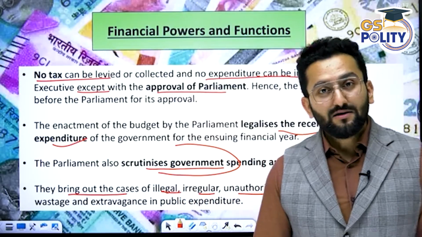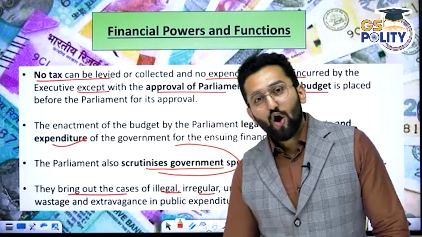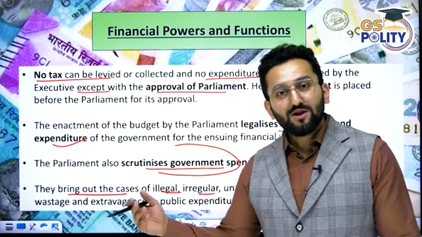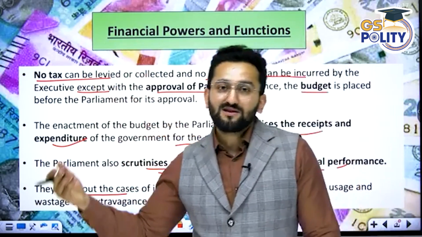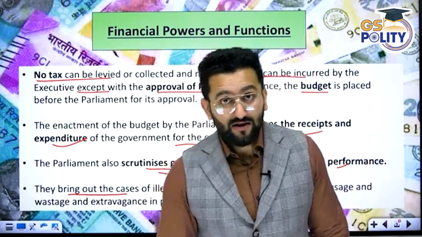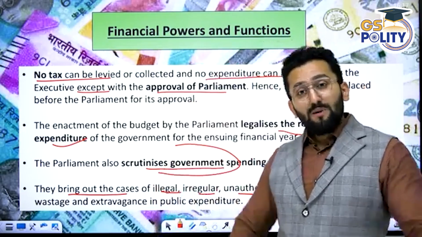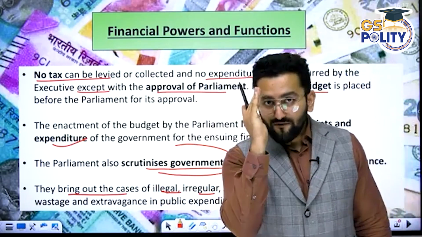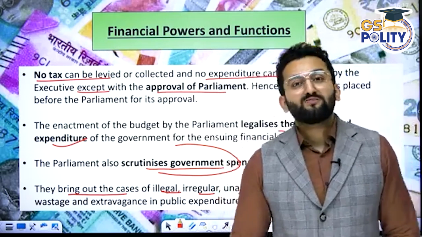For that, we have our way: the CAG, Comptroller and Auditor General of India. So audit is done, then this report is presented to the President. The President presents this report to Parliament. Within Parliament, this report is presented to the PAC, Public Accounts Committee. Now the Public Accounts Committee in Parliament keeps a check on the government, whether you have done the expenditure as per the approval or not.